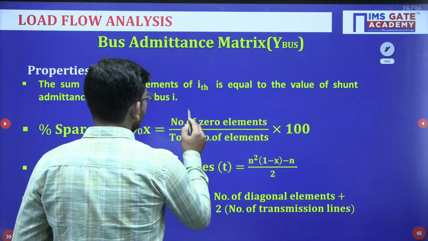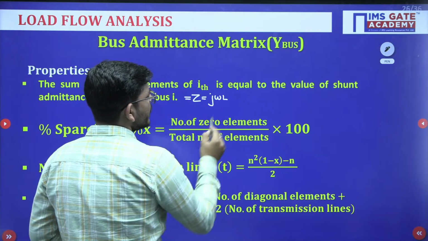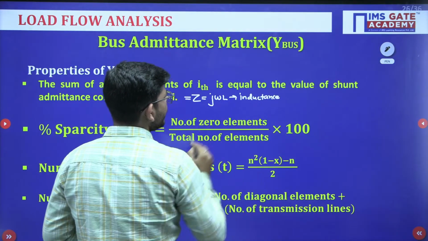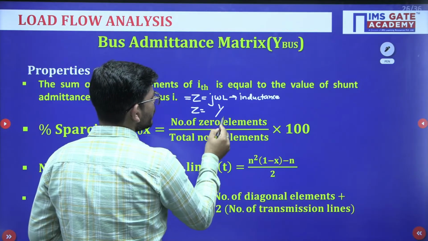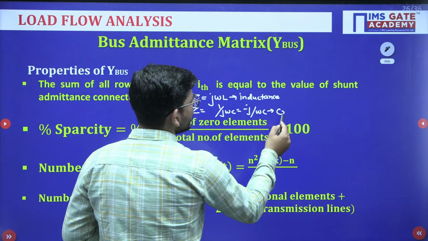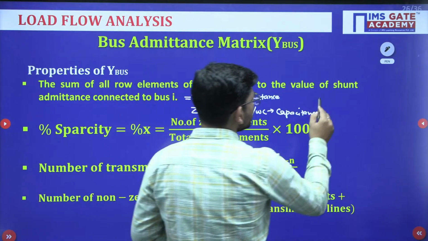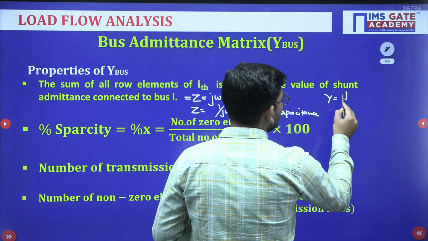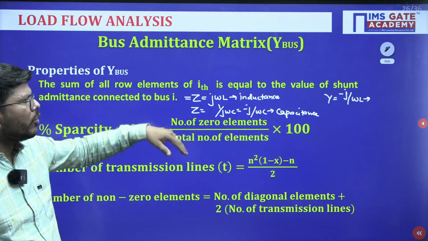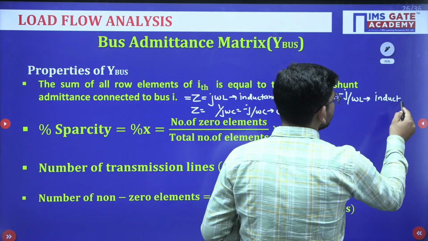Okay, by summing all the row elements. And also be aware of this thing, if we have impedance which is j omega L, this indicates an inductance. Okay. If we have Z equals 1 upon j omega C or minus j upon omega C, this indicates a capacitance. Yes or no? But with admittance we will get minus j upon omega L. Okay, minus j upon omega L. So if minus j is coming, this indicates an inductance.